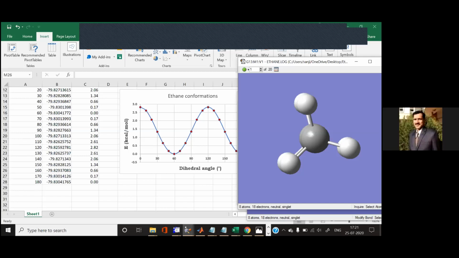Okay, anything else? You have to finish all the assignments given in the coming 2 days. Molecular orbital as well as conformation of ethane and butane also.